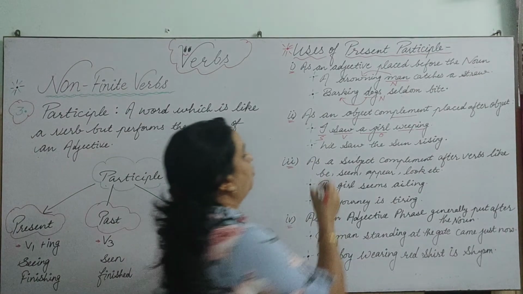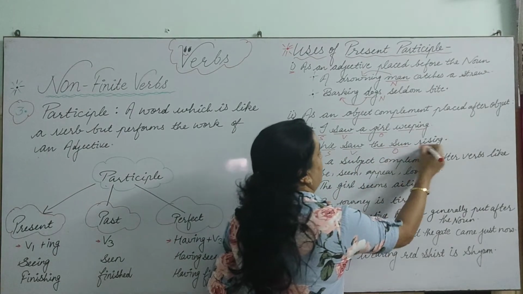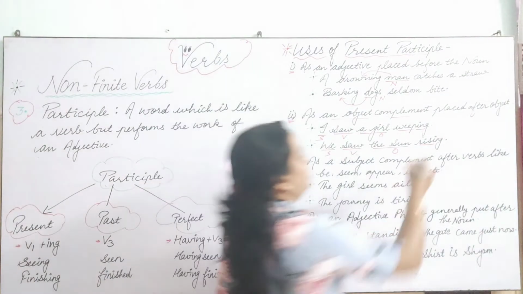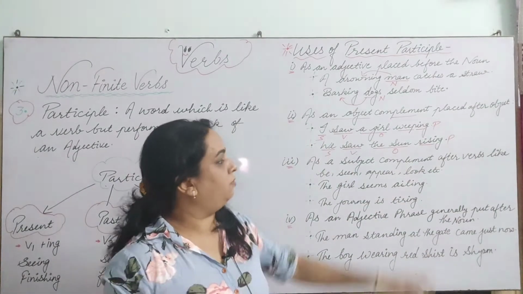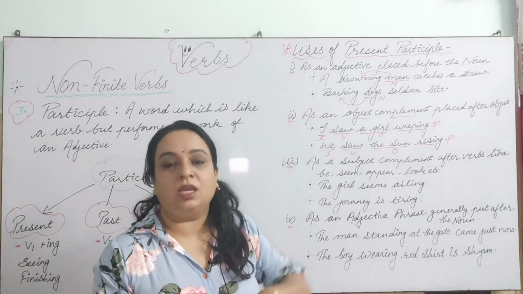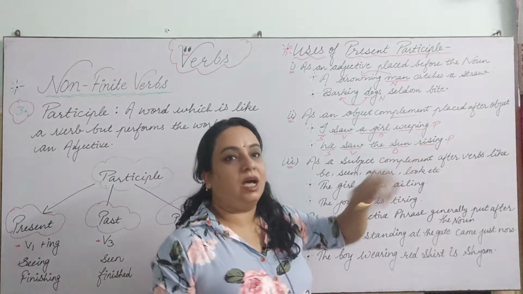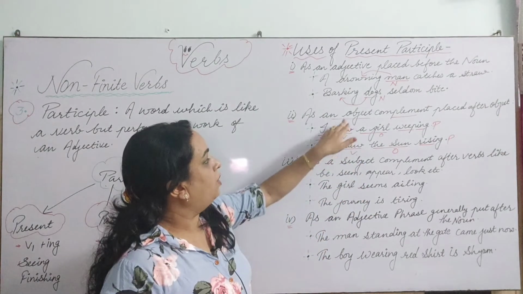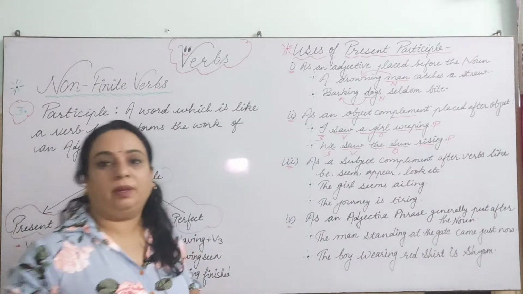So here too, we is what? Subject, saw is verb, the sun is object, and rising is what? That is telling the quality, that is working as participle. So this is also working as participle here, and this is also working as participle, because sun rising. So the same thing we have done here, we are telling the quality that we saw rising sun, but it is written in another way, where we used it as the object complement.